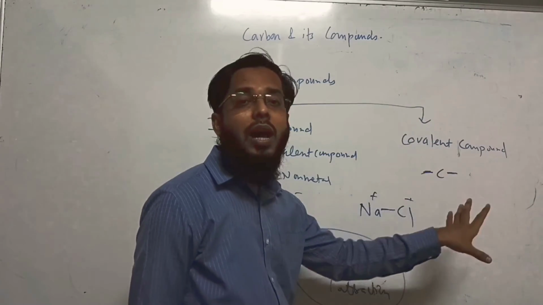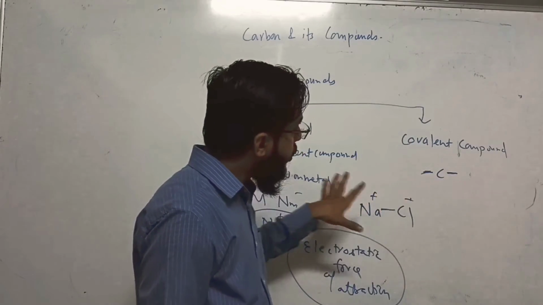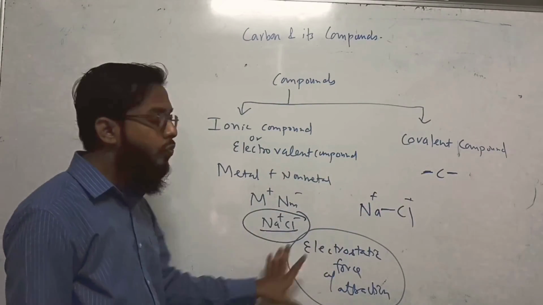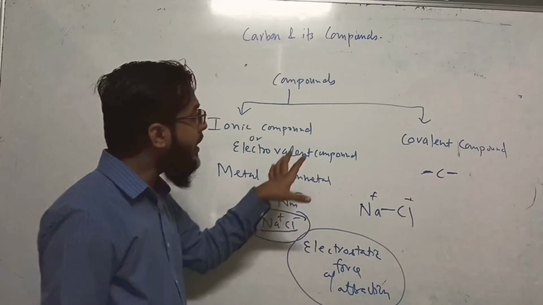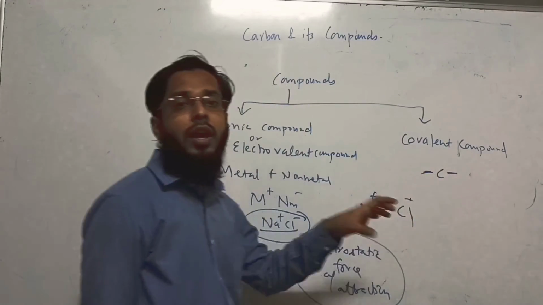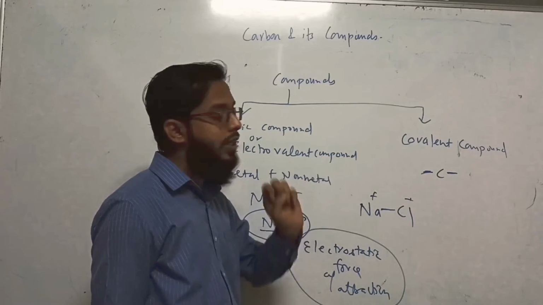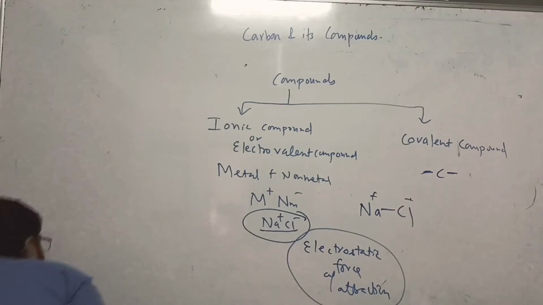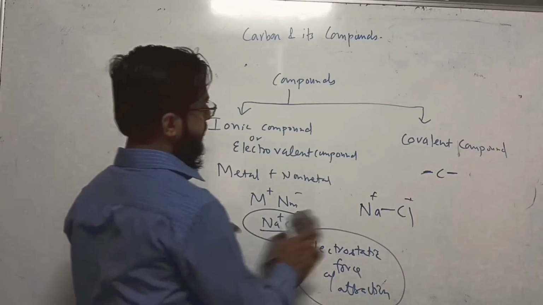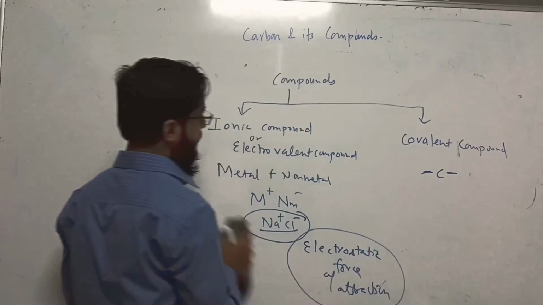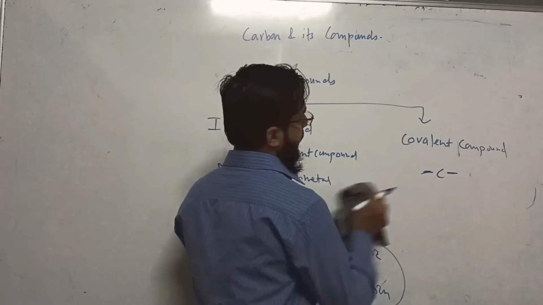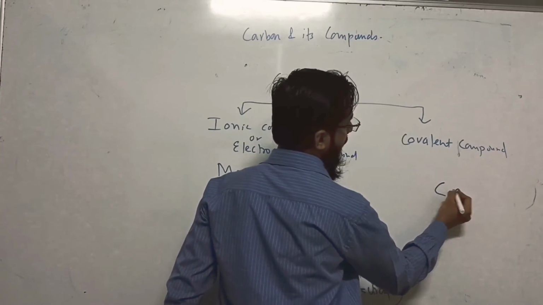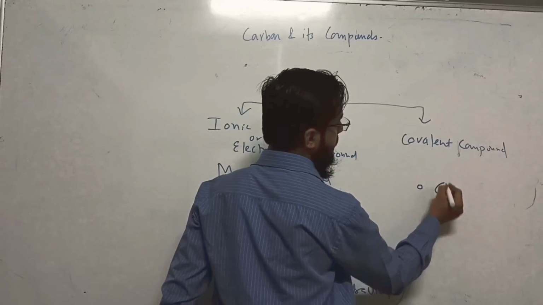But when we talk about carbon, it does not accept electron and does not donate electron, so it does not form ionic compound, but it rather shares electron. And we are going to see right now how carbon shares electron. Carbon has 4 electrons in the outermost shell.